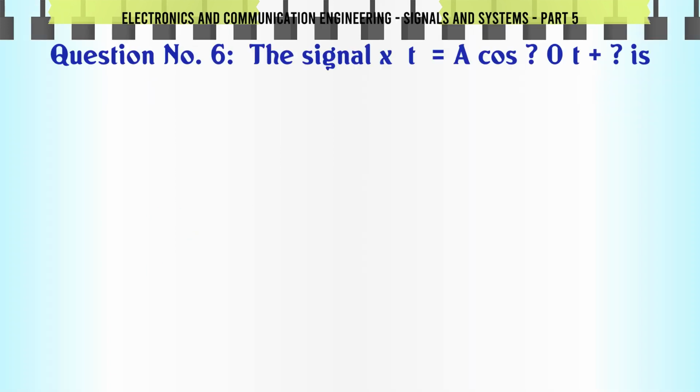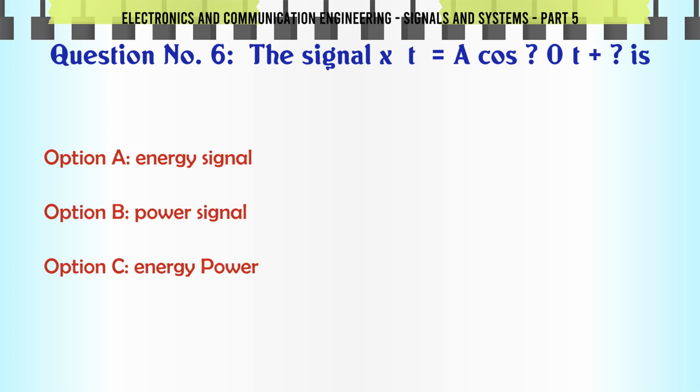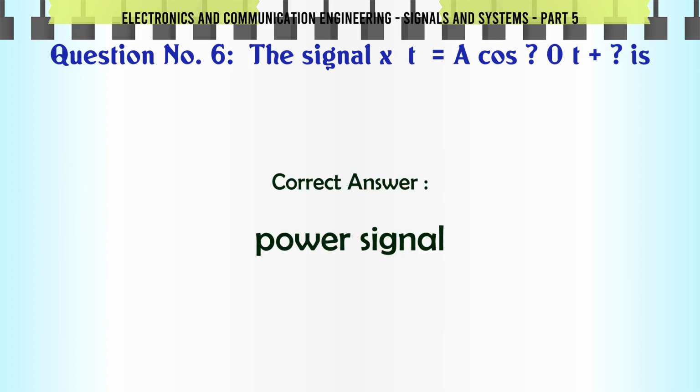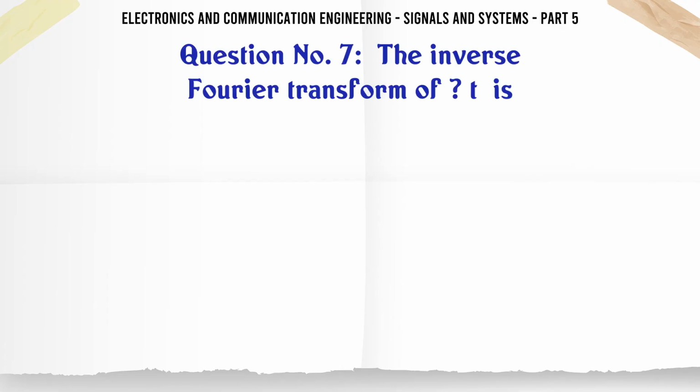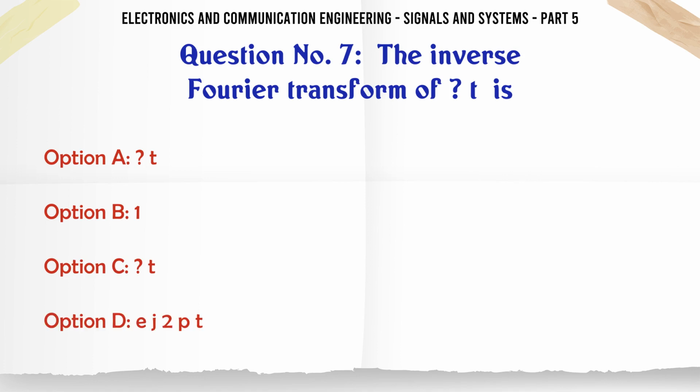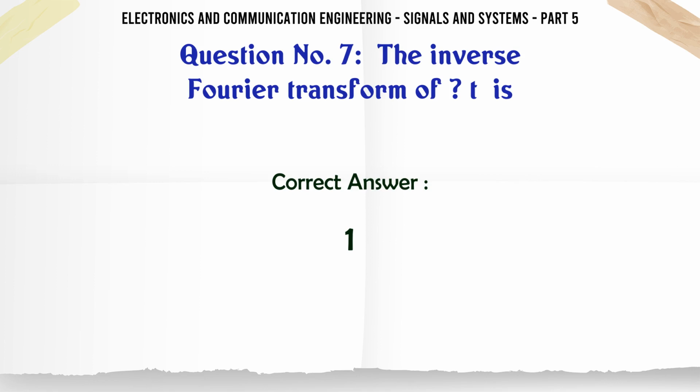The signal x(t) = A cos ω0t is A: energy signal, B: power signal, C: energy and power, D: none. The correct answer is power signal. The inverse Fourier transform of δ(t) is A: t, B: 1, C: t, D: e^(j2πt). The correct answer is 1.